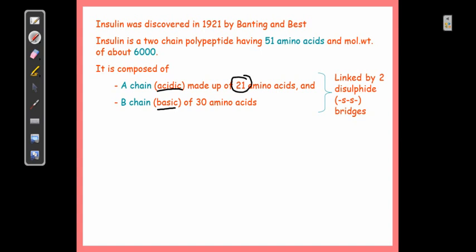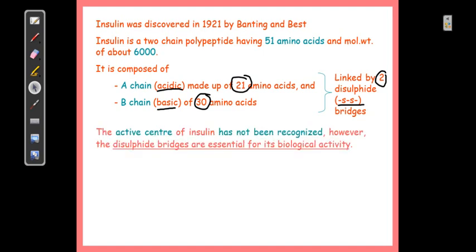These two chains are linked by disulfide bridges, and there are two such disulfide bridges present in insulin. This is one disulfide; if there are two sulfurs, you consider it a disulfide bridge. Without these disulfide bridges, you cannot have the pharmacological or physiological action of insulin. The active center is not recognized, but if the disulfide bridges are broken in any case, it will lead to zero activity of insulin, and that's why their presence is very important.